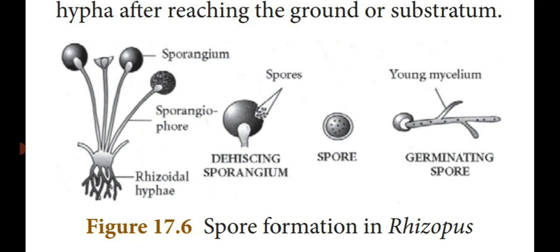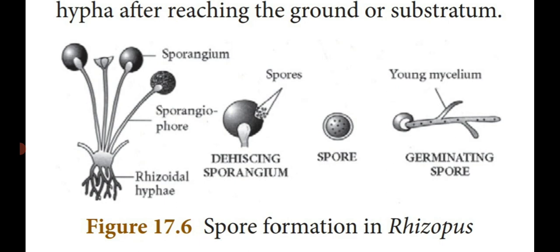The spores take a certain resting period. The spores contain a nucleus at the center with dense cytoplasm surrounded by an outer thick wall and an inner thin wall. Sometimes the outer thick wall has a thorny appearance, known as spore.